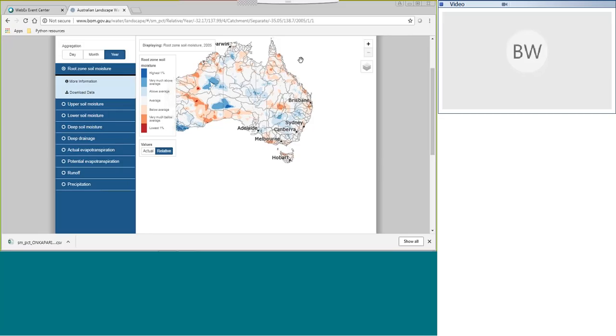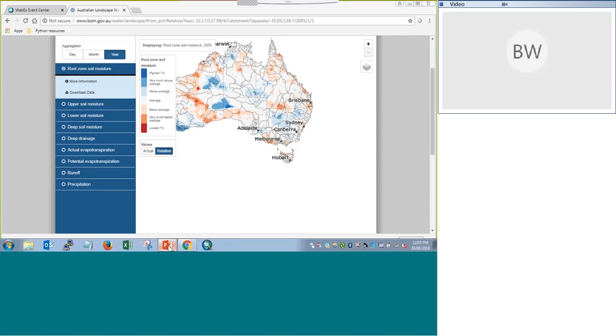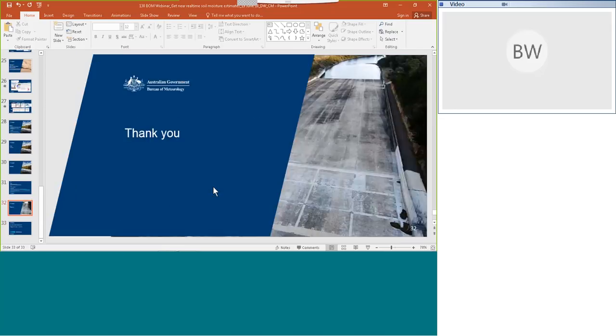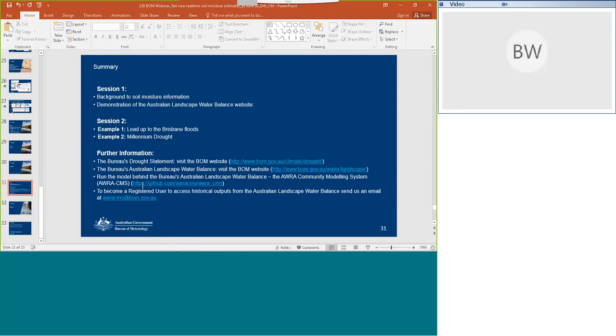Fantastic suggestion. This is where a bit earlier on I was talking about the Aura community modelling system. That's the Australian Water Resources Assessment Community Modelling System, or the Aura CMS. At the end of my presentation, in the summary, I had a slide with this link here to github.com/auracms/aura_CMS.